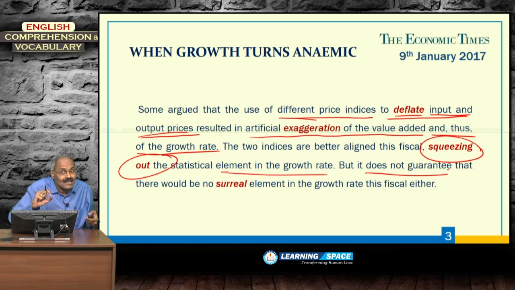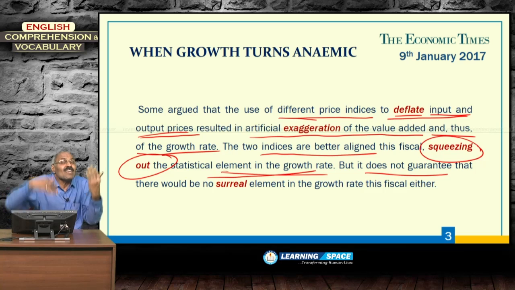But means he is contradicting what he told. In the previous sentence, the two indices are better aligned, that is why this statistical element is squeezed out, but he is indicating something contrary to his previous statement. That is why he used but.